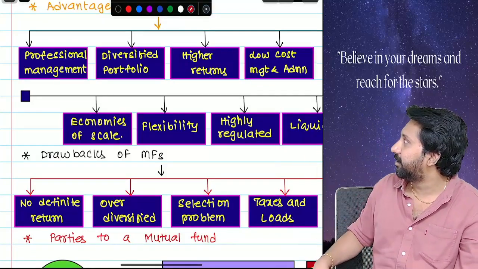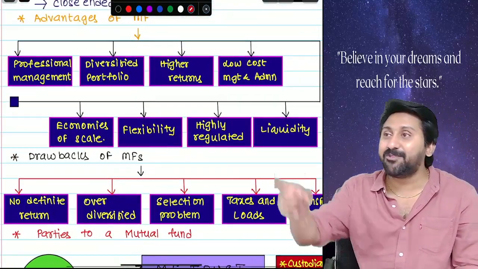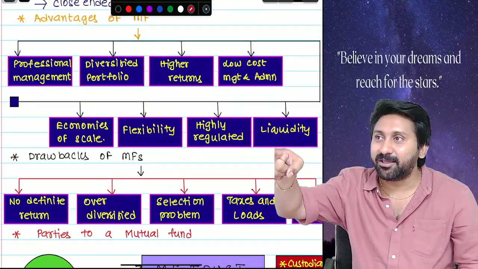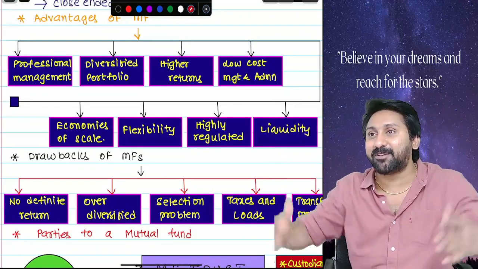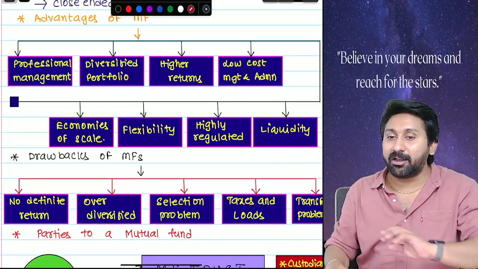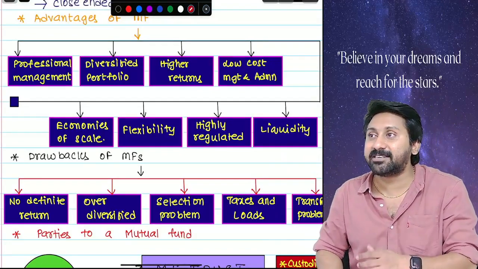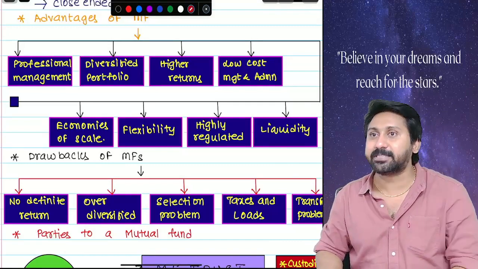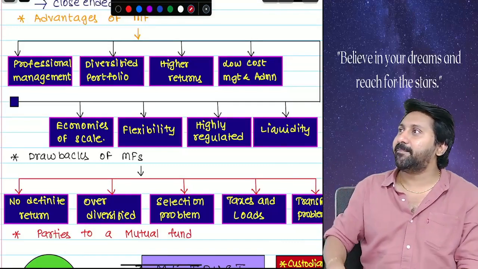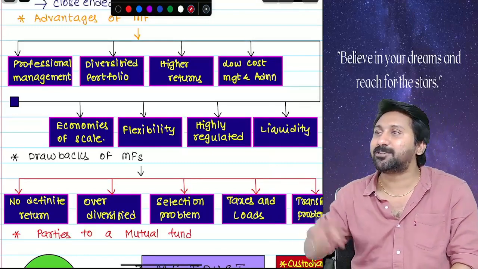Next, low cost management. This is very important. If you have to invest yourself, how much headache will be there for you? You have to sit down for it. Sir, first thing, we will always look only at the money which we are losing directly. You will not consider opportunity cost, opportunity loss. Try to understand, whatever the AMC has done, if I have to do it, I should stop at least 2 classes a day.